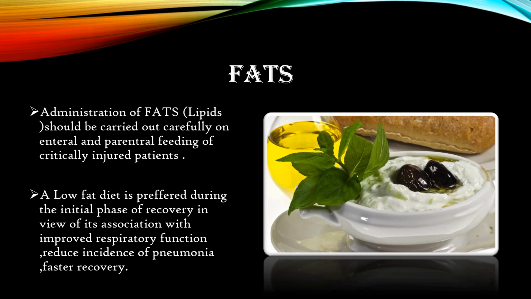So, friends, the next macronutrient is fat. In the burn category, we have to give low fat to the person who is injured. A low fat diet is preferred during the initial phase of recovery in view of its association with improved respiratory functions, reduced incidence of pneumonia, and faster recovery. So the person who comes in the burns category has to be given a low fat diet in the initial stage.